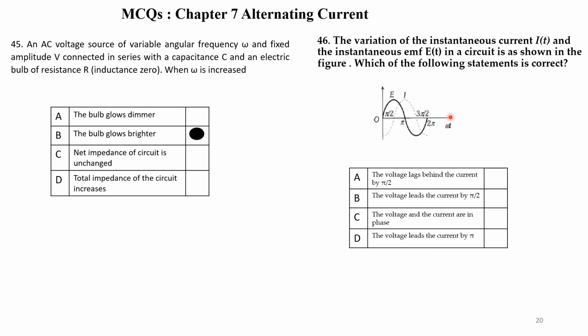Now the waveforms of the instantaneous EMF and the current are shown here. The dark line is EMF, and the waveform of E is a sine wave. The current wave is shown by a dotted line.